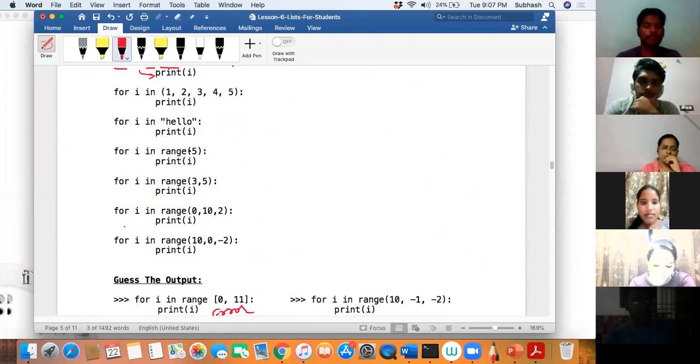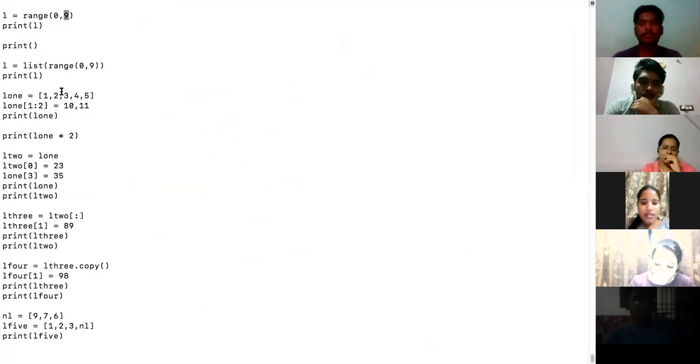When it was generating, I took 0 into i, then I printed. Then I took 1 into i, then I printed. Then I took 2 into i, then I printed. But in this example I'm not taking it into any for loop, so how will it print from 0 to 8? You must know the difference, right? So in that case, what will L print?